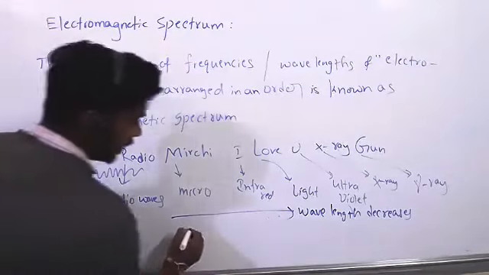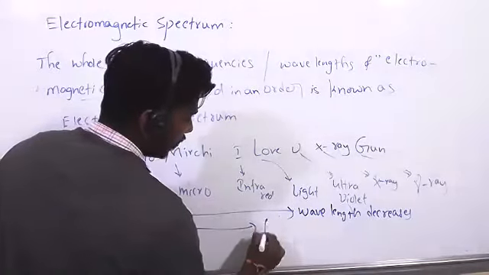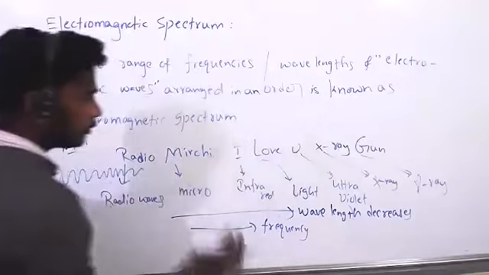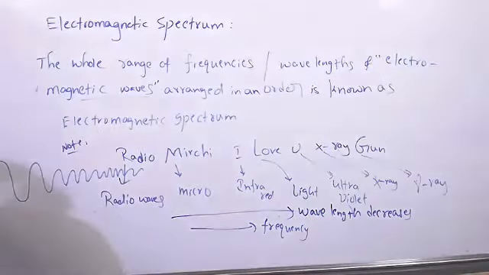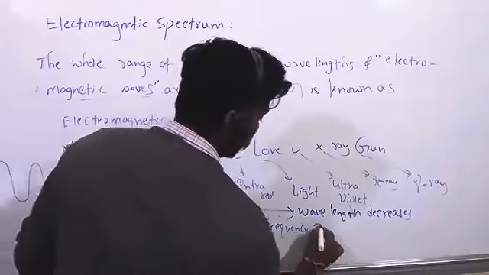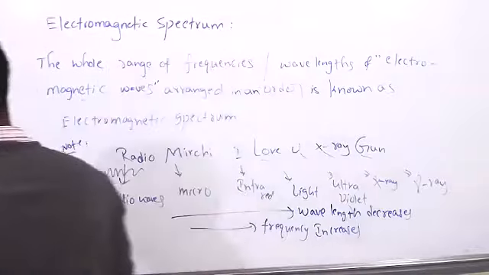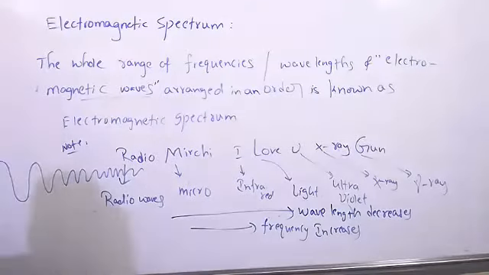When wavelength is decreasing, frequency increases. You can remember it very easily.